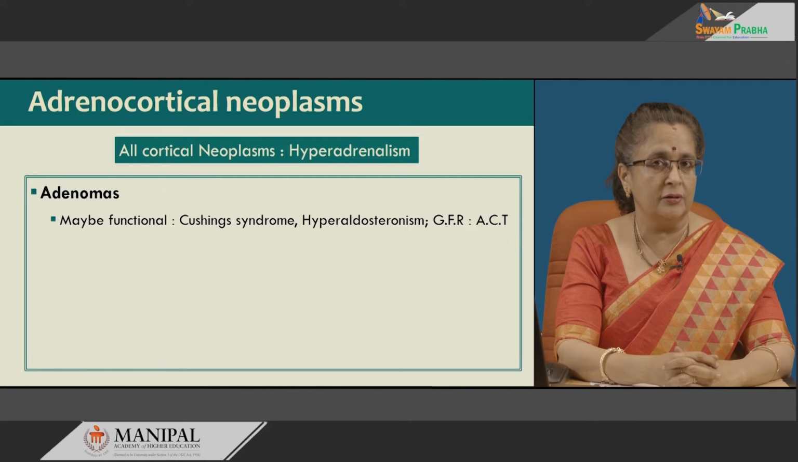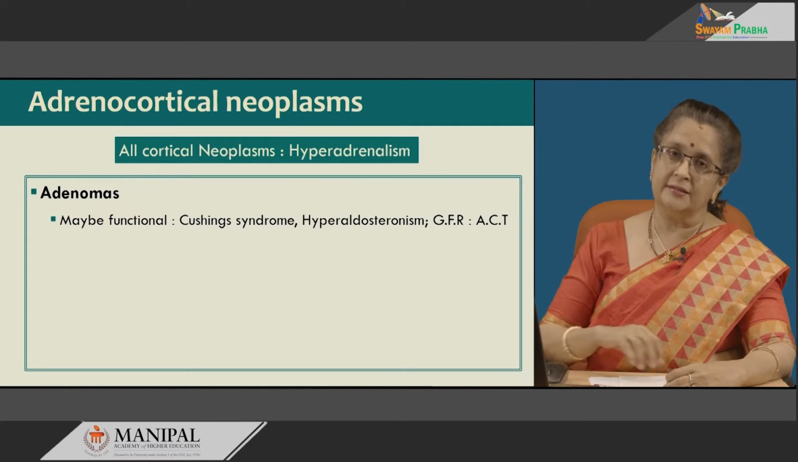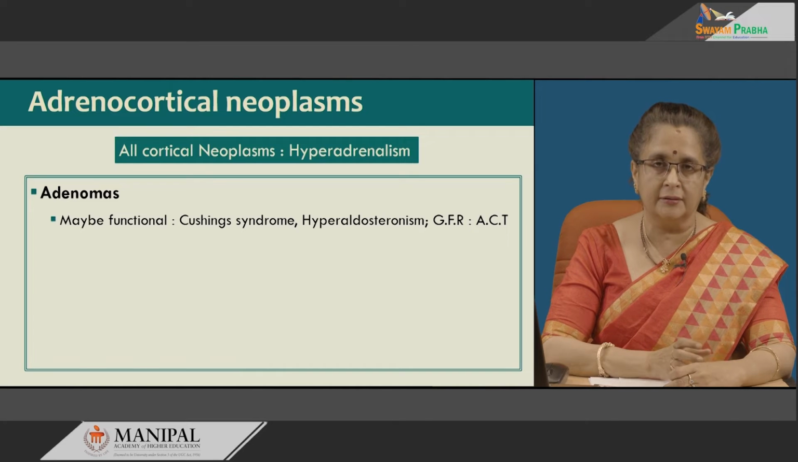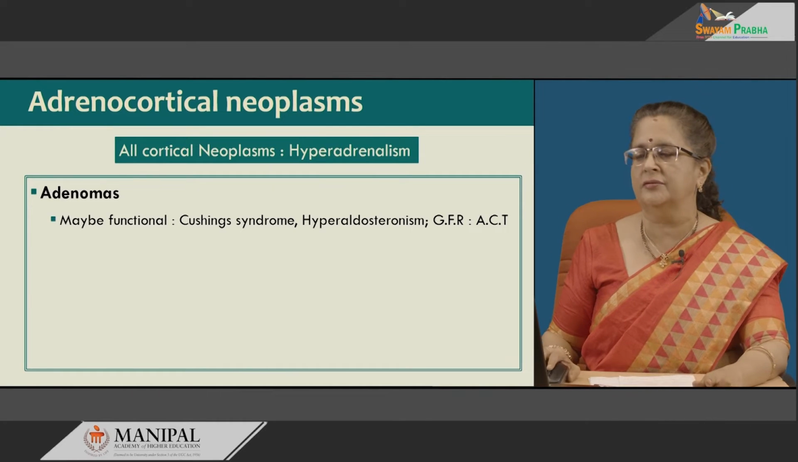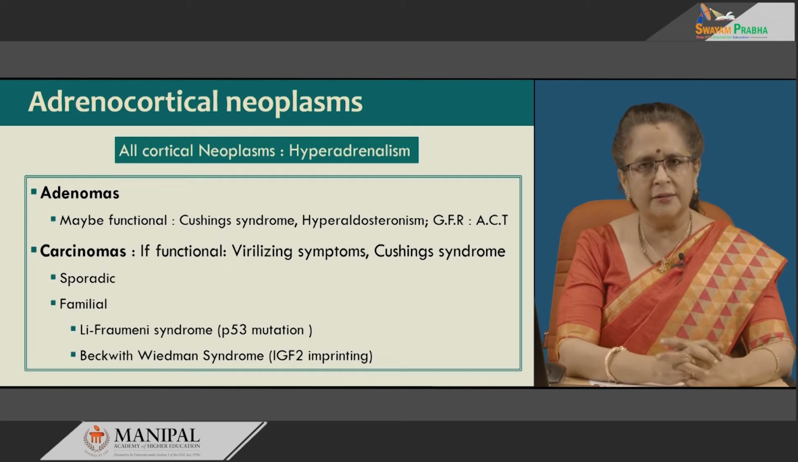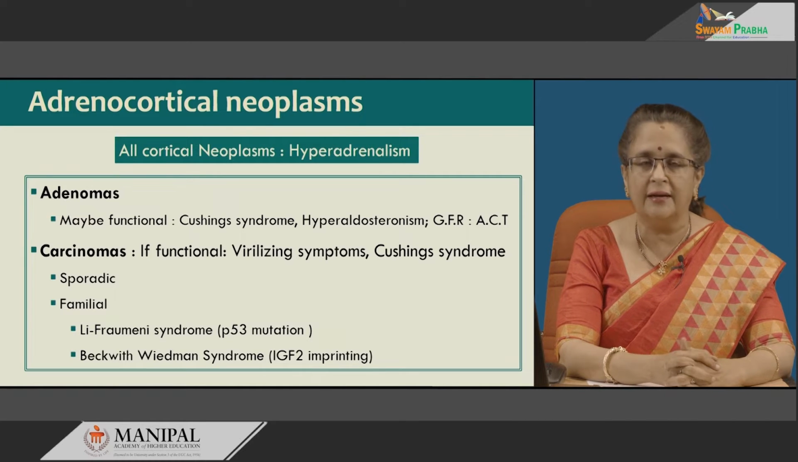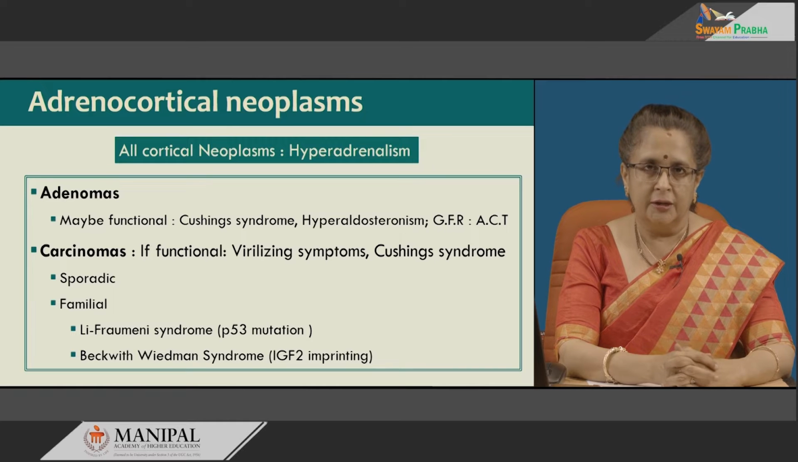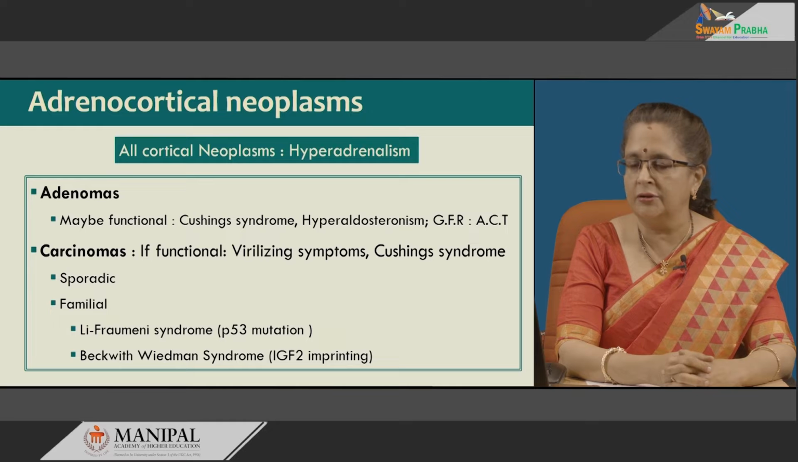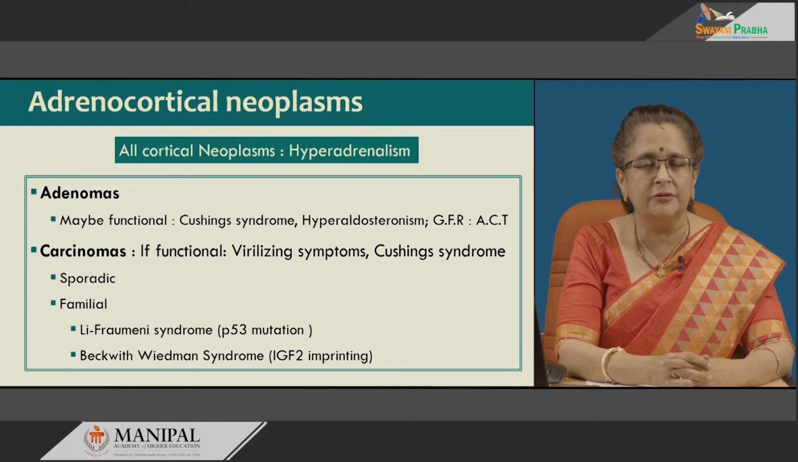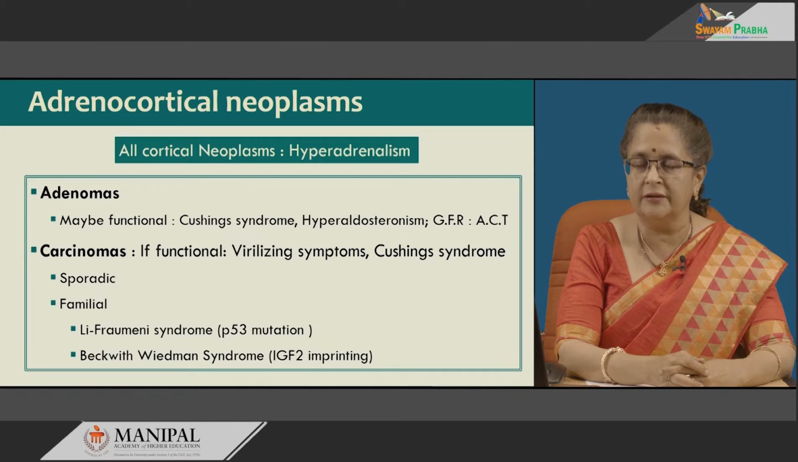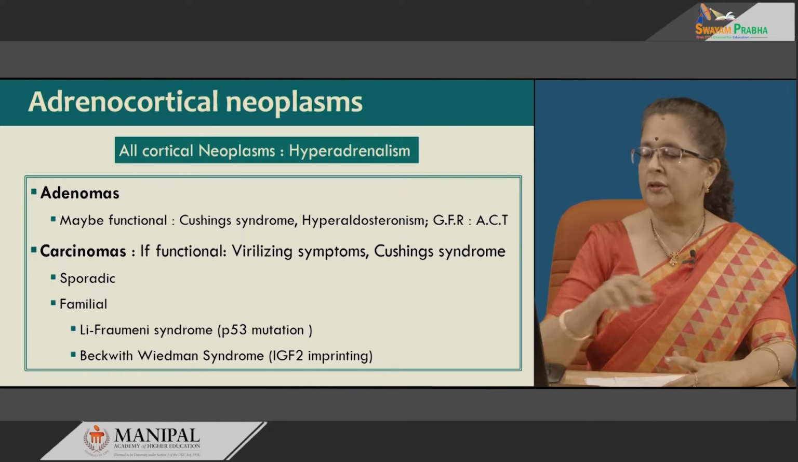But remember that most or almost all the cases of hyperaldosteronism are associated with adenomas only and not carcinomas, unless the hyperaldosteronism is a part of the other syndromes. In that case, even carcinomas you can get. Now, carcinomas, if functional, are mostly presenting with virilizing symptoms and also Cushing syndrome. Now, most of the cases are sporadic, but familial cases can also be there. Familial cases are thought to be Li-Fraumeni syndrome and Beckwith-Wiedemann syndrome, Li-Fraumeni associated with p53 mutation and Beckwith-Wiedemann syndrome associated with IGF-2, or insulin-like growth factor 2, imprinting.